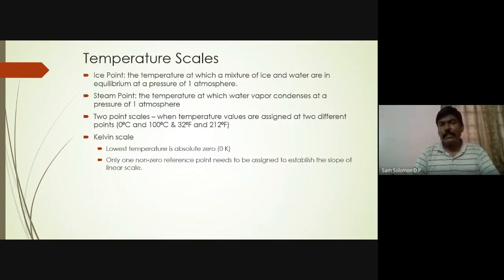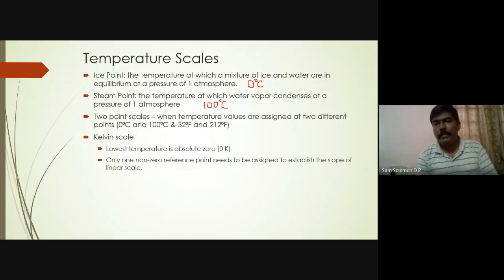Before proceeding into temperature scales, there are some simple definitions which you can note down. Ice point: the temperature at which a mixture of ice and water are in equilibrium at a pressure of 1 atmosphere. This ice point is nothing but the freezing point of water, which is 0 degrees centigrade. Similarly, steam point: the temperature at which water vapor condenses at a pressure of 1 atmosphere. Your steam point is the temperature at which your steam gets generated, so that is 100 degrees centigrade.